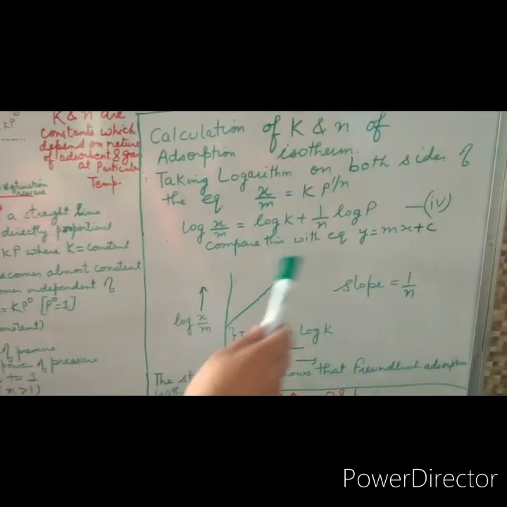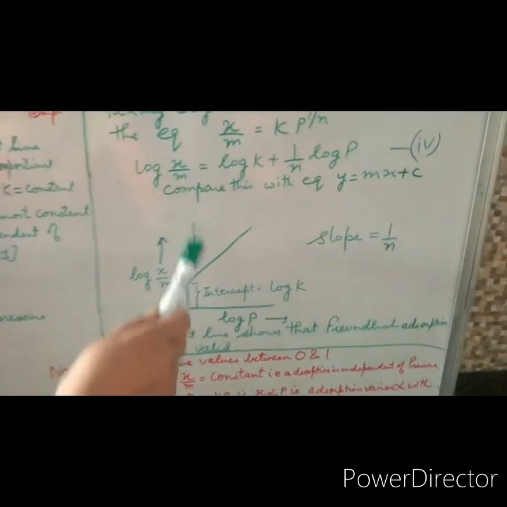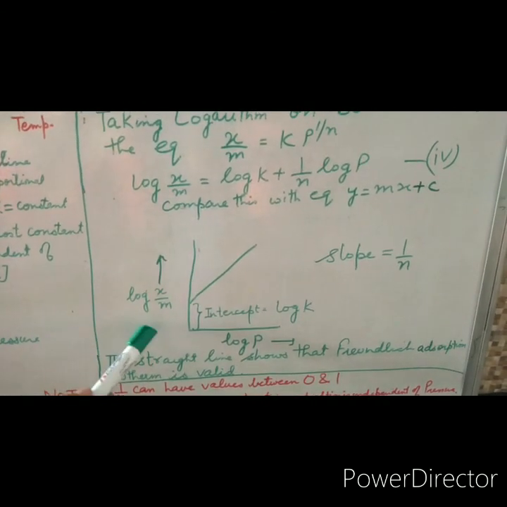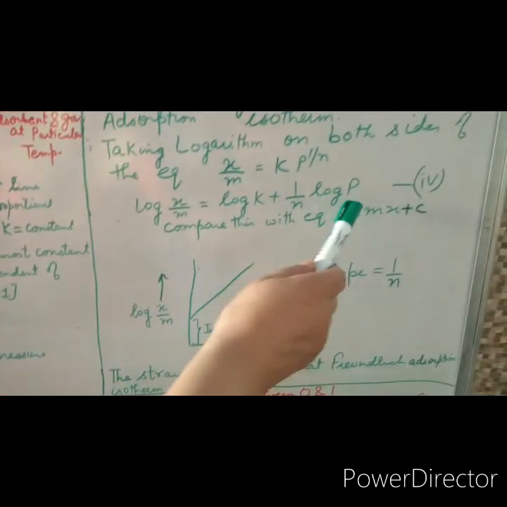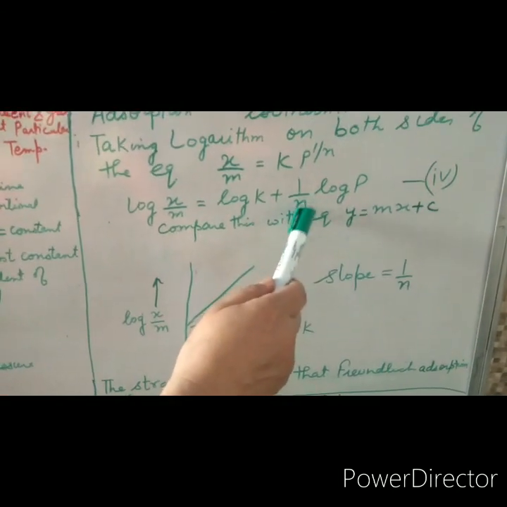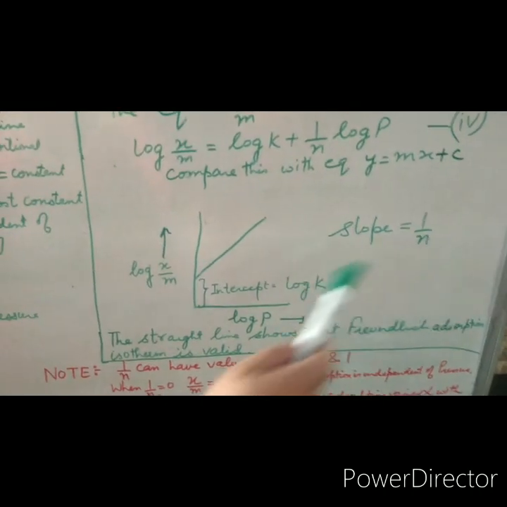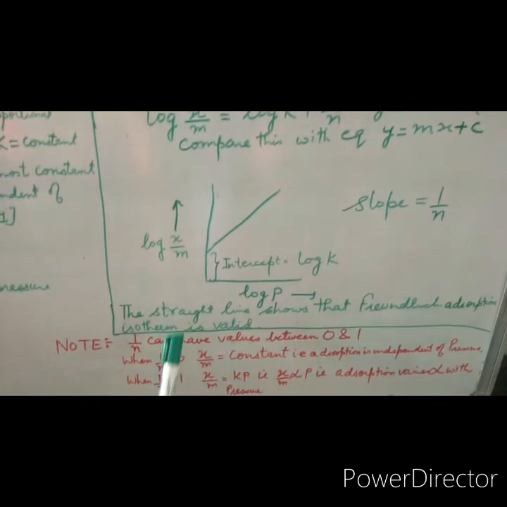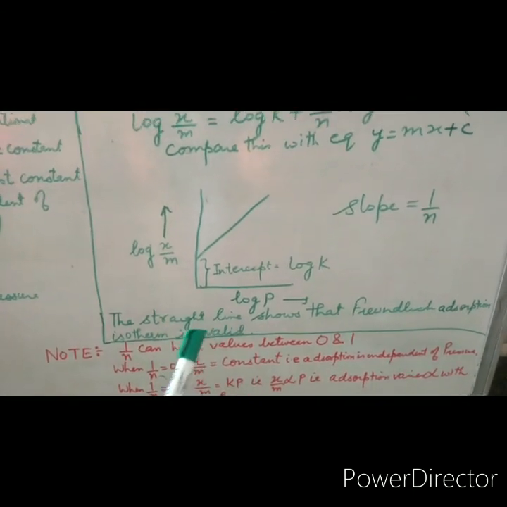When we compare this with the equation of a straight line, we can plot like this: log x over m versus log p. This is your y, this is your x, this is your slope, and this is the intercept. So the slope is 1 over n, the intercept is log k. When we get this straight line, this shows that the Freundlich adsorption isotherm is valid.